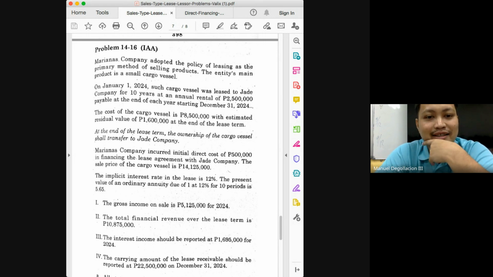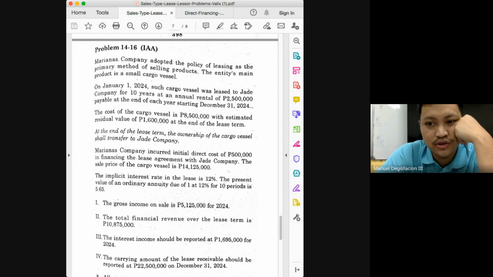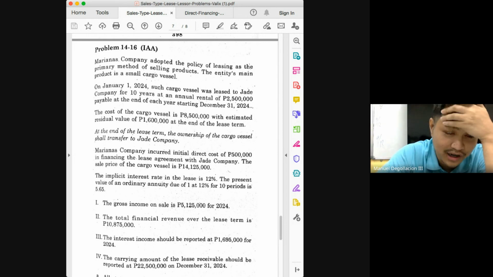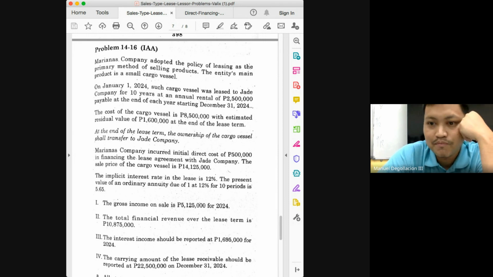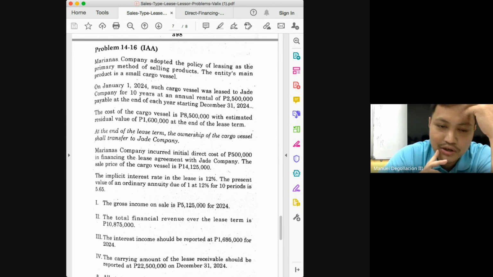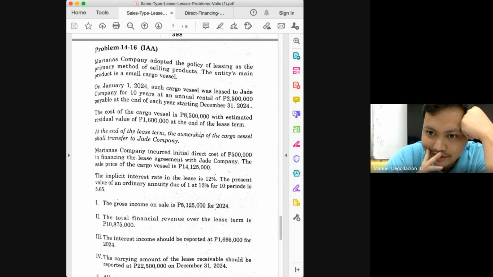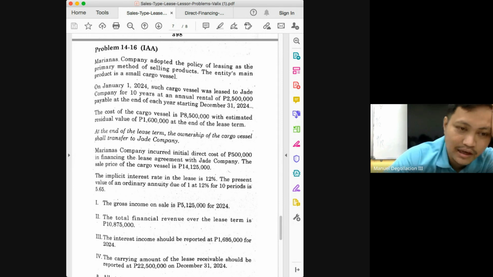And then what do we need to remember, class? In sales type, what if you're given with initial direct cost? The initial direct cost will form part of your cost of goods sold. Okay, so you add that to the cost, class. How much was the cost? 8,500,000. You add the 500, you would get 9 million. So you will now deduct 9 million from the, how much was it? 14,125,000. Okay, so 14,125,000 minus 9 million will give you how much? 125. So that means statement 1 is true.